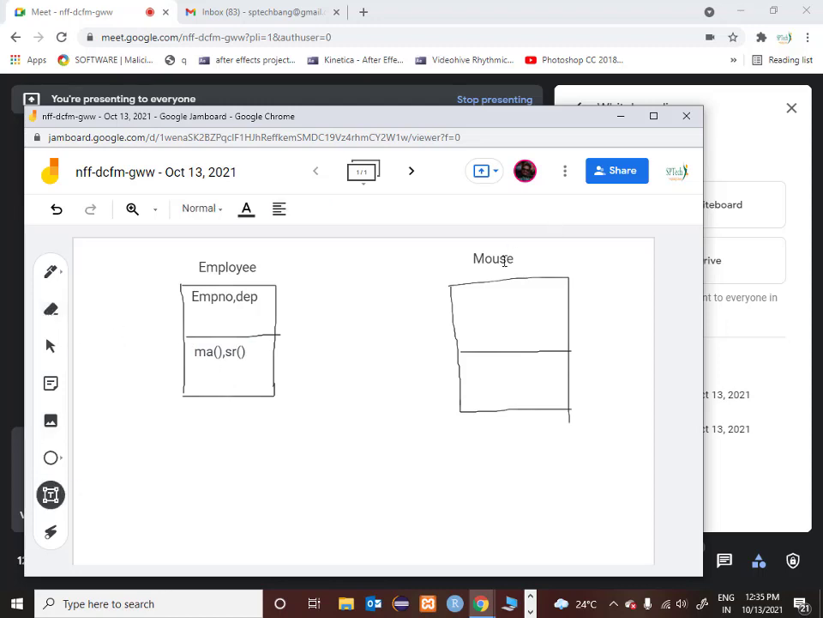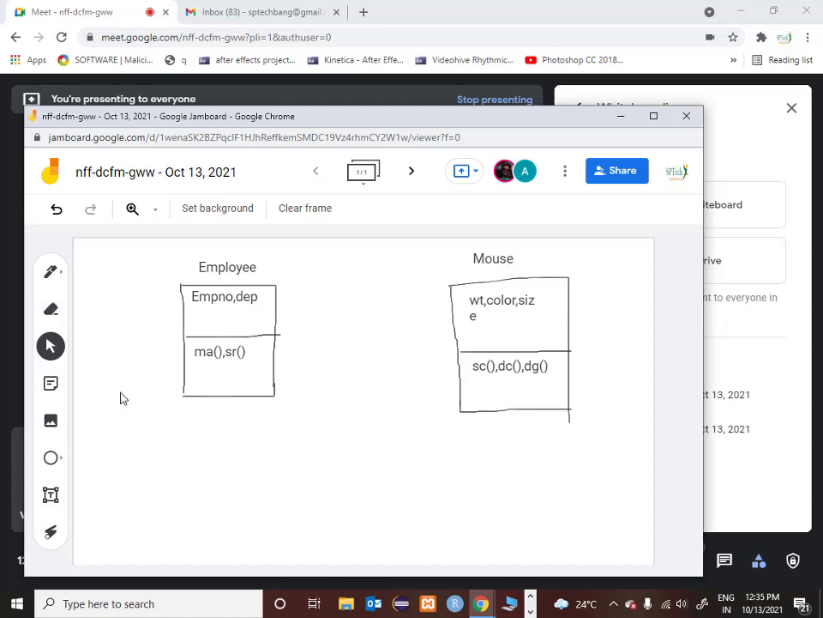Now for mouse also I will take some properties. We saw that we had weight, color, and size. So these are the properties of mouse, and the functionalities would be, say, single click, double click and drag. So these are the methods of mouse. There you go. So now we can call employee one class and mouse another class.